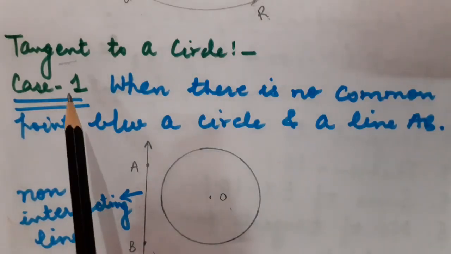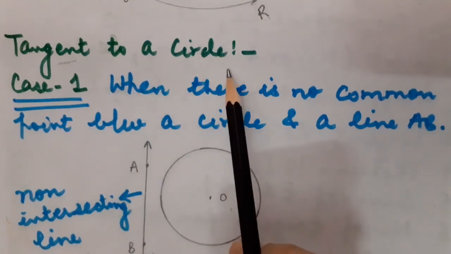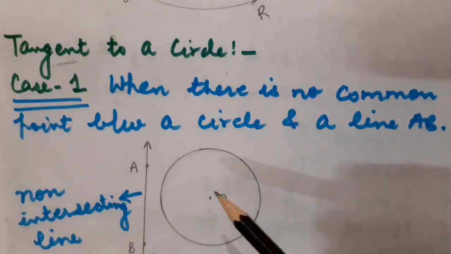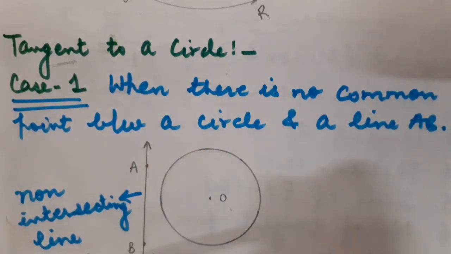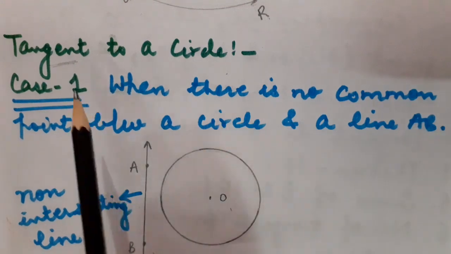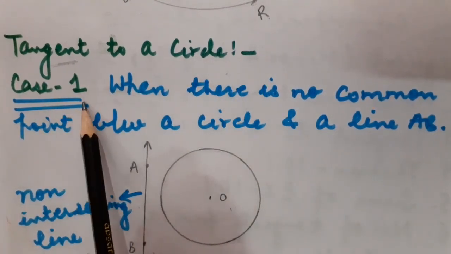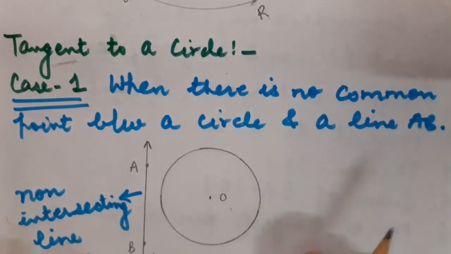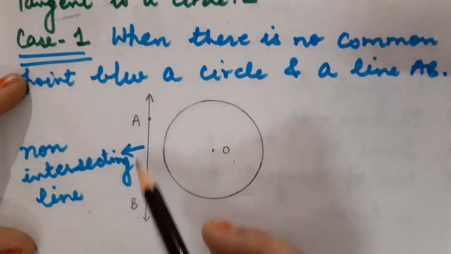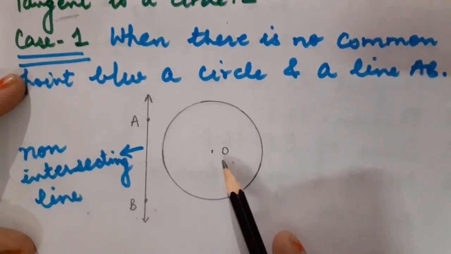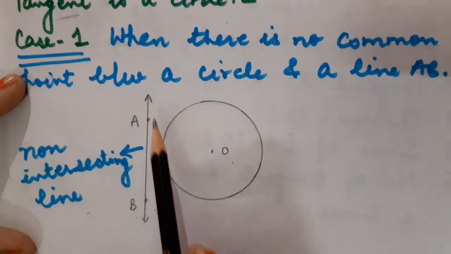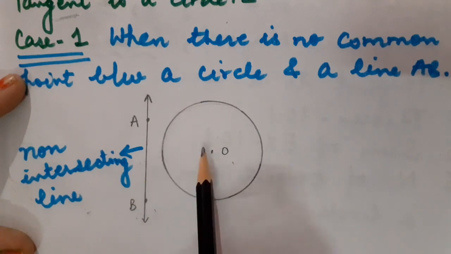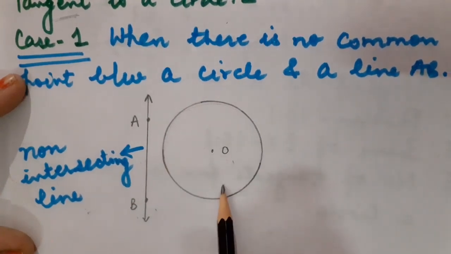Now I am going to switch to the next topic, that is tangent to a circle. Basically, children, through this topic, I am going to tell you the relation between a circle and a line in a plane. So, tangent to a circle. Case number 1. When there is no common point between a circle and a line AB. Here you can see that this is a line AB, and this is a circle with center point O. So, in this case, this line will be known as a non-intersecting line. Why? Because this line is not going to touch or intersect the circle at any point.